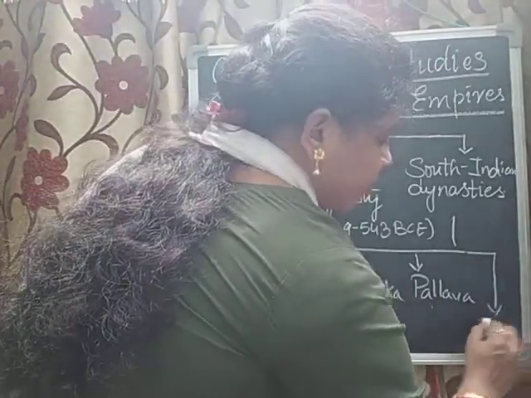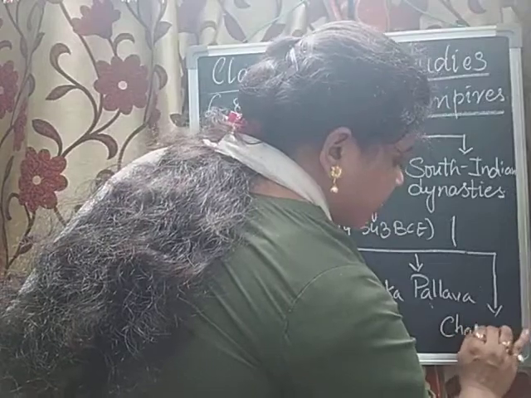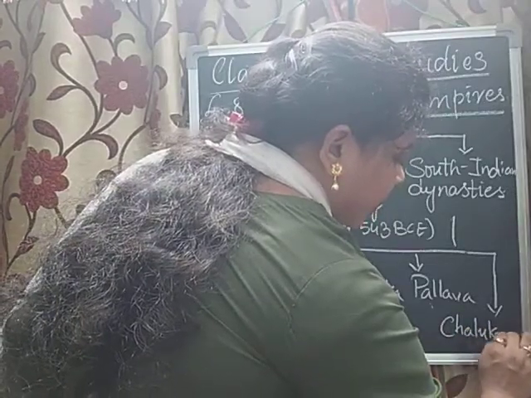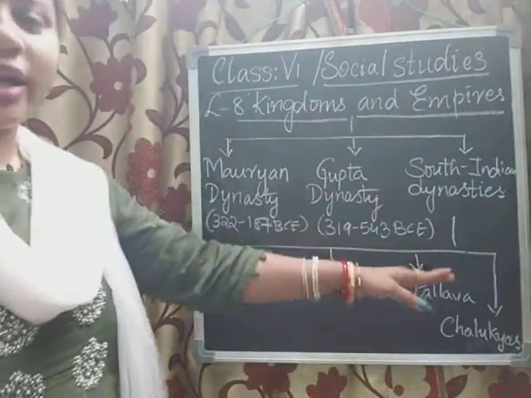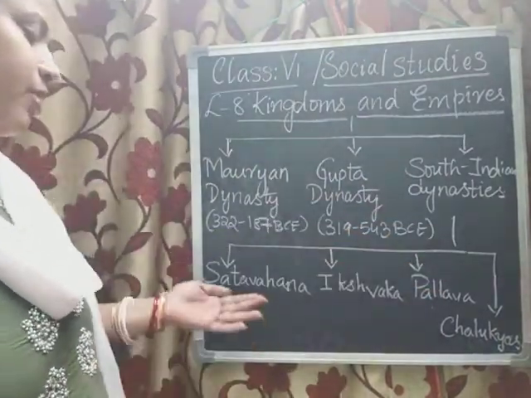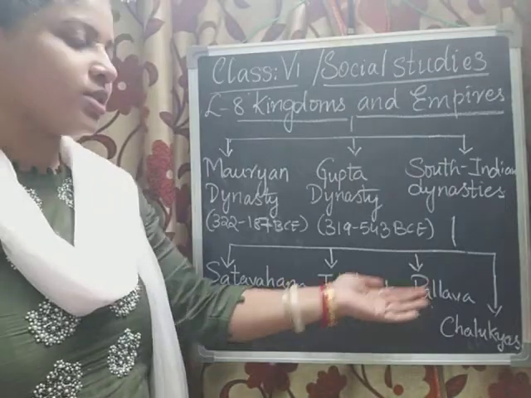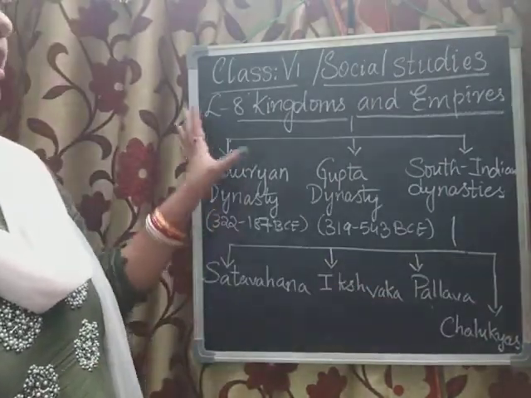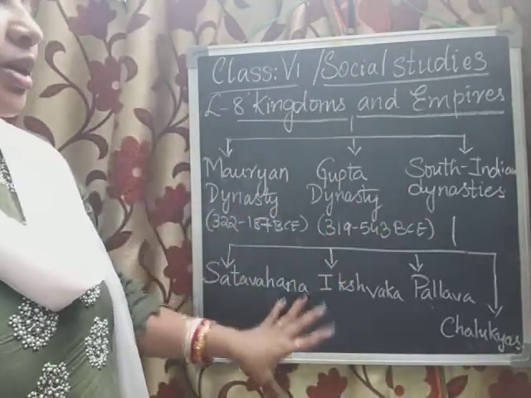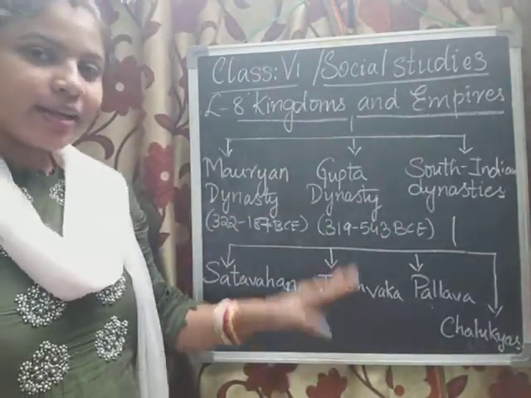I'll just write it down. So in South India, we have Satavahanas, Ikshvakas, Pallavas, and Chalukyas. This is the entire theme that we are going to discuss in detail in this lesson.